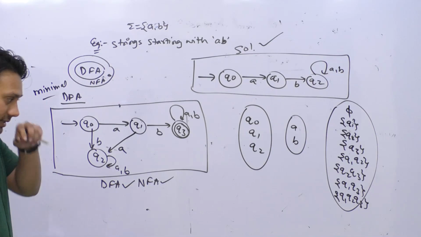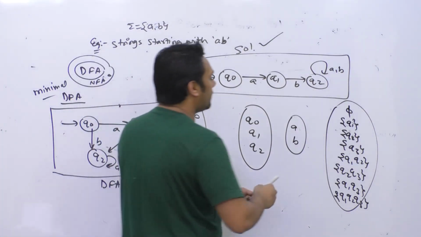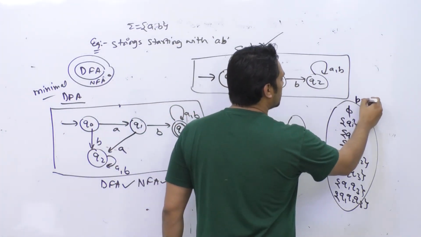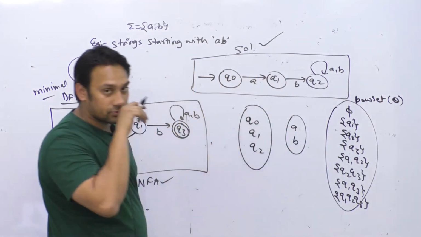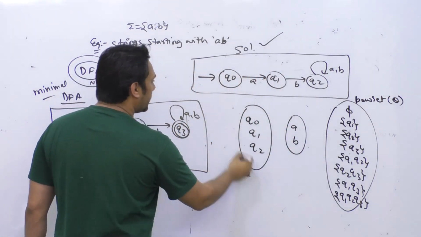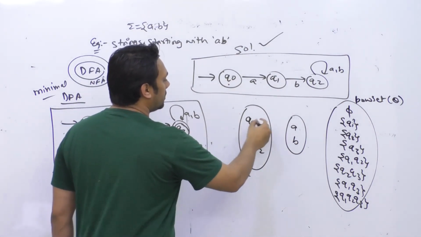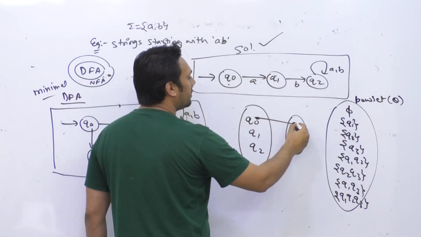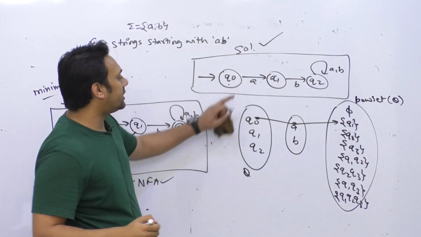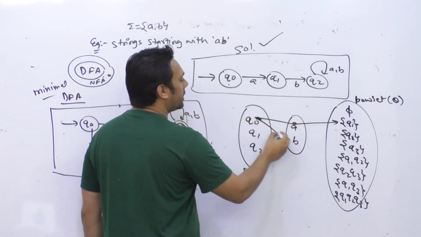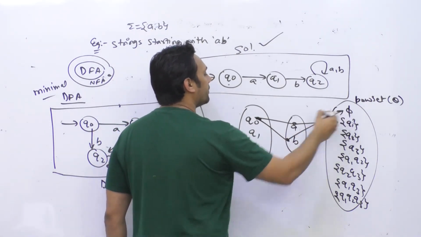So here you can see this is representing the power set. This is the power set of Q, and this is the set Q. If you look at it here, if you are at state Q0, by looking at the symbol A, you are going to the state Q1. If you are at state Q0, by looking at symbol B, you are going to phi.